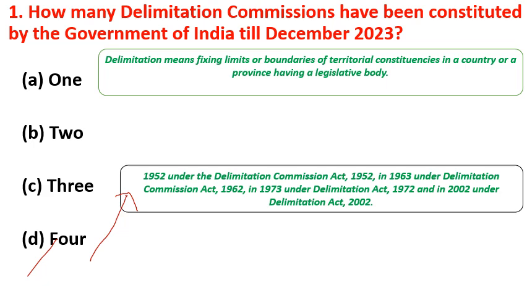Now, the composition of the delimitation commission. The chairman of the delimitation commission is a working or retired judge of the Supreme Court, along with the Election Commissioner of India and the election commissioners of the respective states. The commission's report cannot be questioned in any court of law and cannot be altered by the Parliament or state legislative assembly. The report has the force of law.